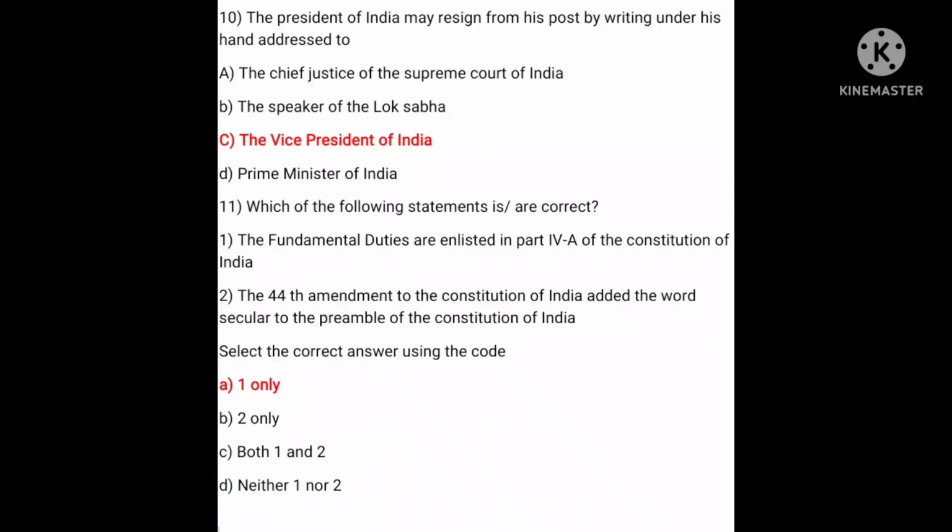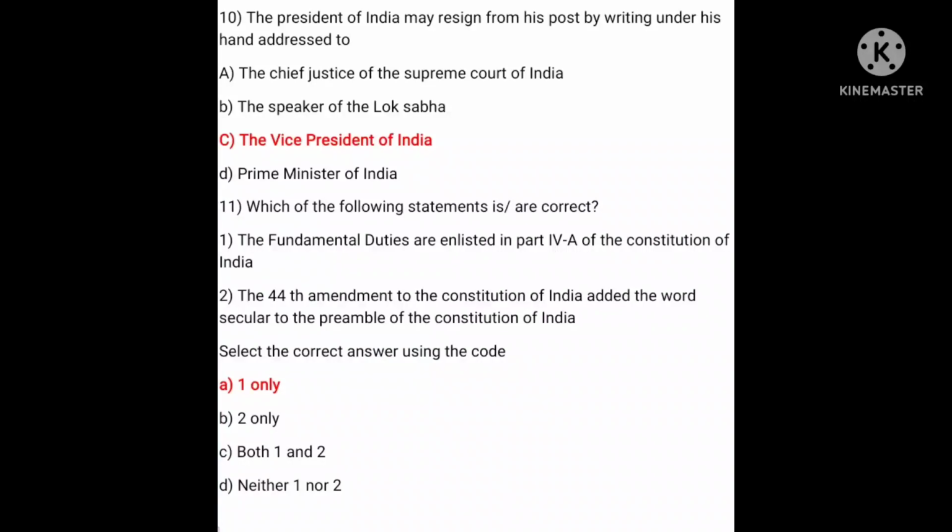The President of India may resign from his post by writing under his hand addressed to A, Chief Justice of Supreme Court of India, B, Speaker of the Lok Sabha, C, Vice President of India, D, Prime Minister of India. So the answer is C, Vice President of India.